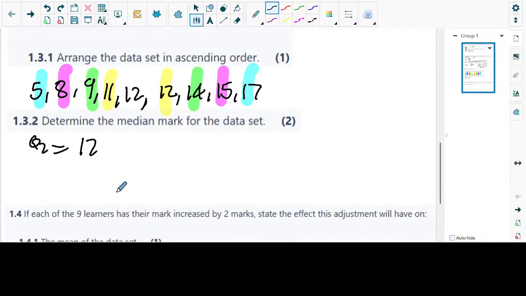We like to do it this way, guys, because the formula says you must first get the position. After the position, that's when you go into this. Now we say Q2 is equal to 12.